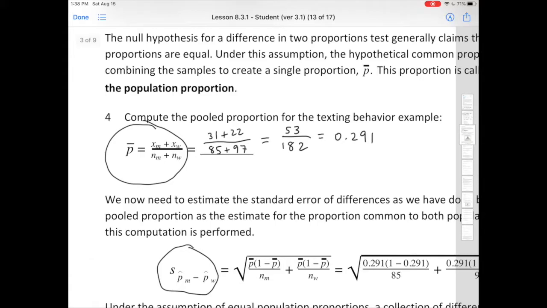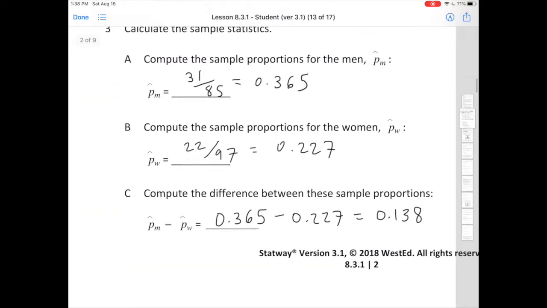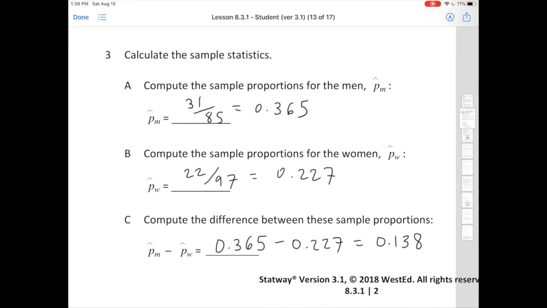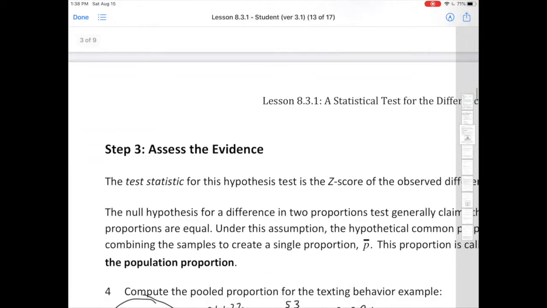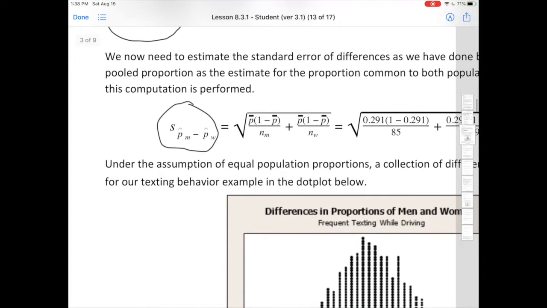So that's what we're going to use. And notice that 0.291 is actually in between the previous two numbers, right? Because we had 0.365 for the men and 0.227 for the women. This picks sort of a number in between them and uses that to approximate the standard error. Okay.